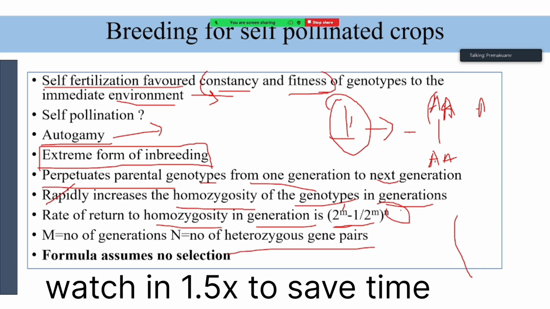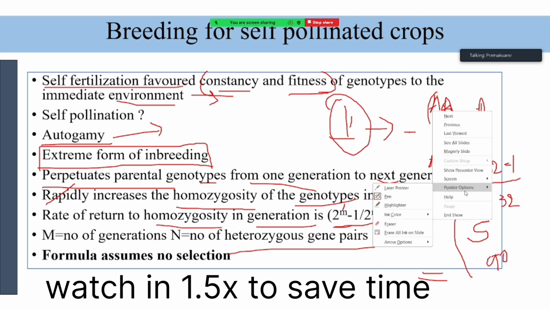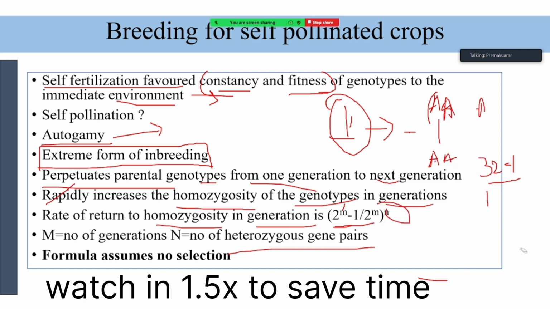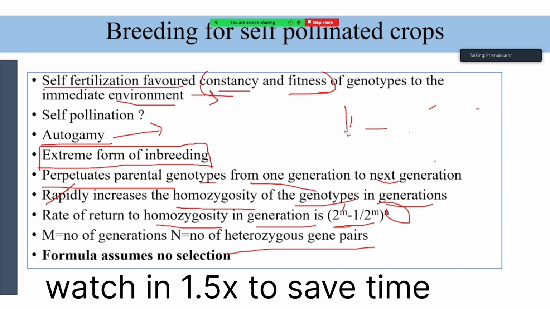Here n is the number of genes that are in a heterozygous gene pair. For example, you have one gene that is heterozygous and you are following 5 generations. What percent of homozygosity are you going to get? Calculate 2 power 5, 32, minus 1, divided by 32. It's almost 90%, 89 to 90%. Like this, we calculate the percent of homozygous individuals when we do selfing over the generations.